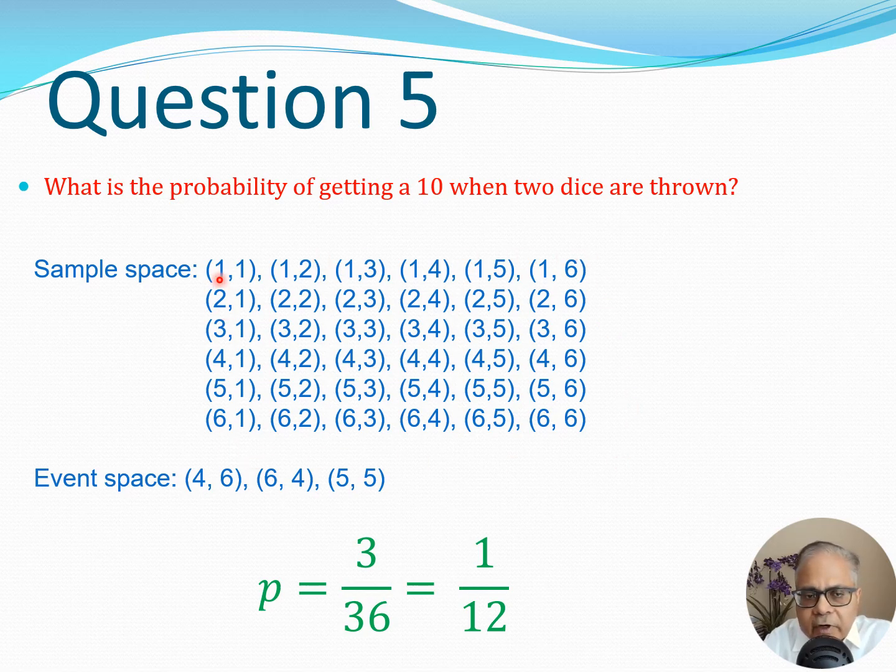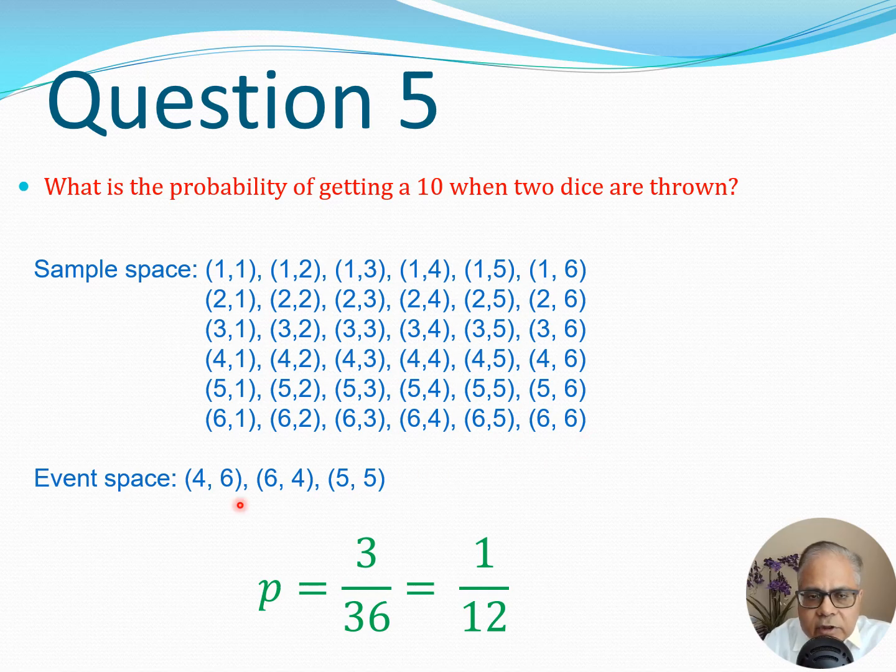We could get, for example, the first dice has 1, and the second dice could be 1, 2, 3, 4, 5, 6. Or you could have the first dice at 2, and again the second dice could have 1, 2, 3, 4, 5, 6, all the way to the point where the first dice would have 6 and the second dice could have 1, 2, 3, 4, 5, 6. So we see that the sample space has size 36 here.